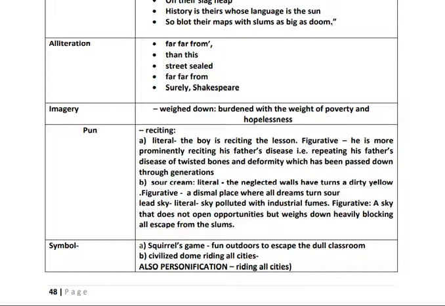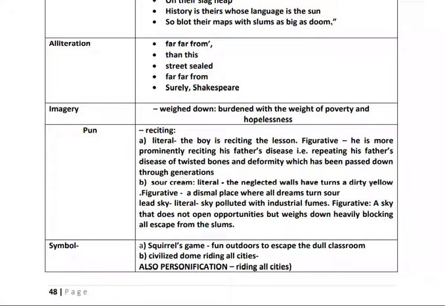One meaning of that reciting word is reciting the lesson. Another meaning of that is repeating his father's disease. His father has suffered from twisted bones and deformity. The same thing is passed down through generations. Whatever the disease the grandfather suffered from, now the father has suffered, maybe due to malnutrition. Now the son is also suffering. That's why the poet has played with the word reciting.